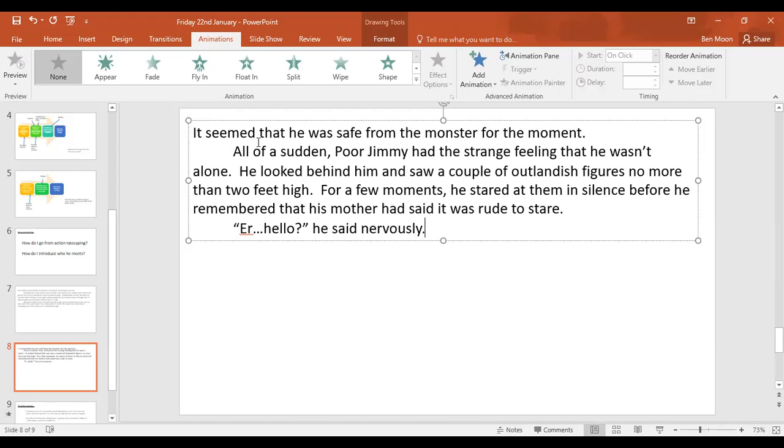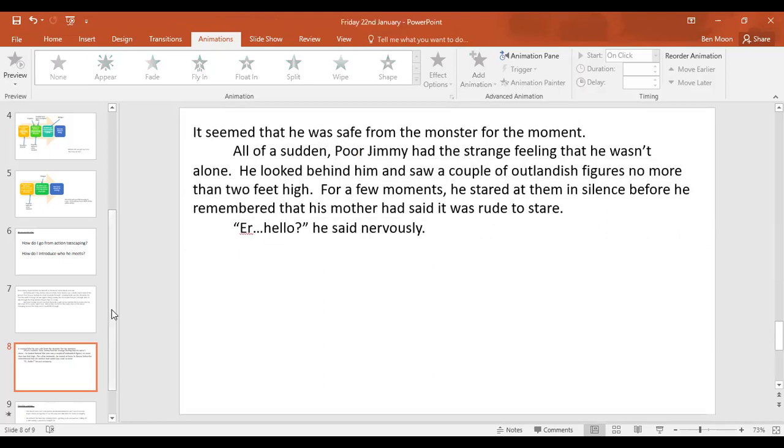So it seemed he was safe from the monster, so take the monster out of the story for now. And then you've got, all of a sudden, he has a strange feeling, he wasn't alone, or he's being watched. Then he sees these figures, whatever they look like, and then we start our dialogue. So that's how I do that.